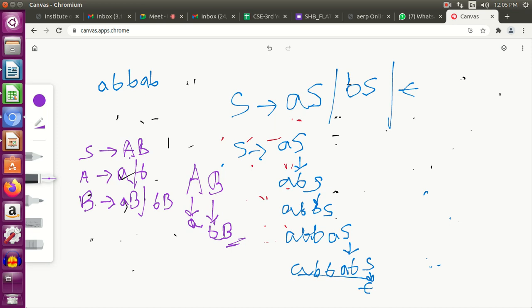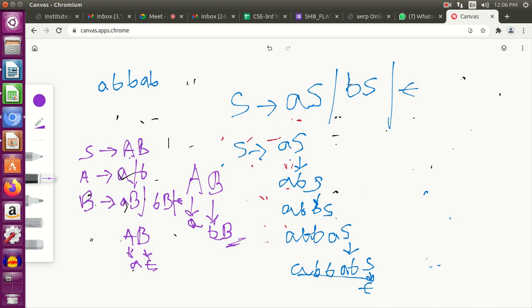Ma'am, if you just include an epsilon in the B set, then I think S tends to AB will also work. It will not work, because A and epsilon will again be a single character. If you substitute A with A and then B with epsilon, then it will be only A, but your minimum length should at least be 2. Yes, okay.